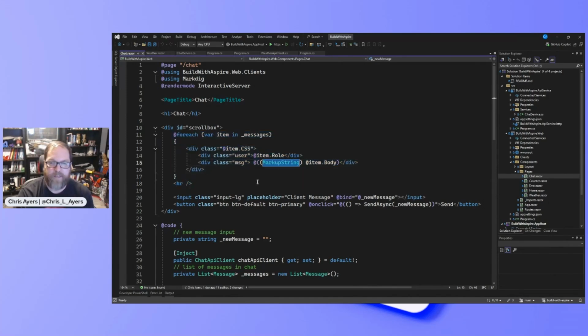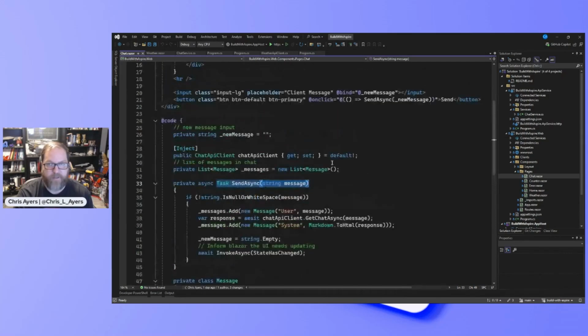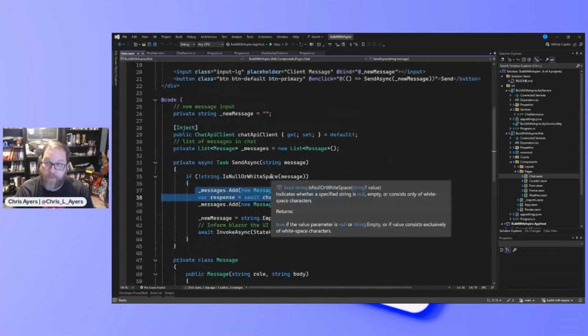I'll touch on that in a second, but we're just doing a send async. So when you type in a message and you hit the button, we're sending the message out and it gets the response. So ask the chat client to send that message and it gets a response back. We're not really persisting a lot of the history, but we will as we play around with this.